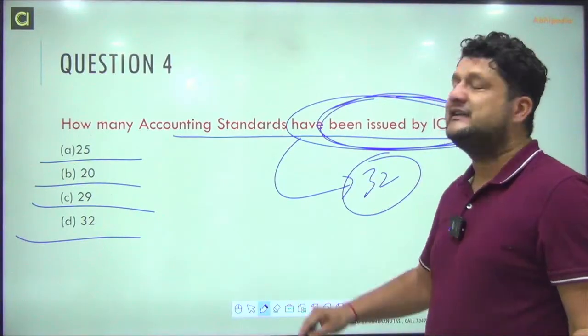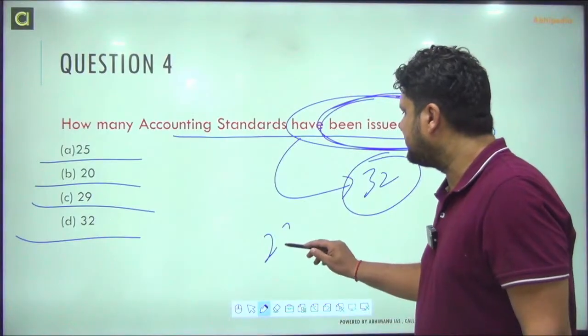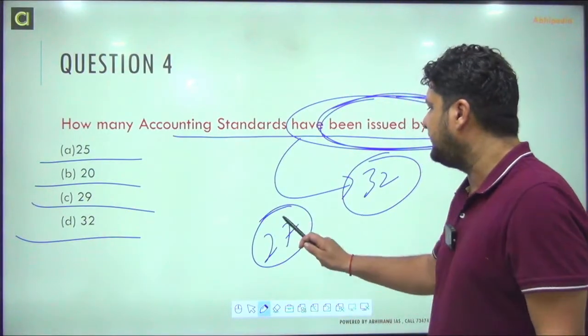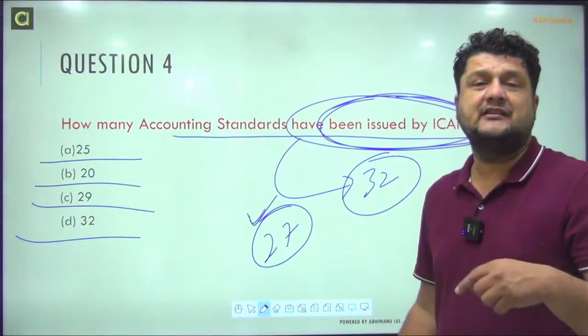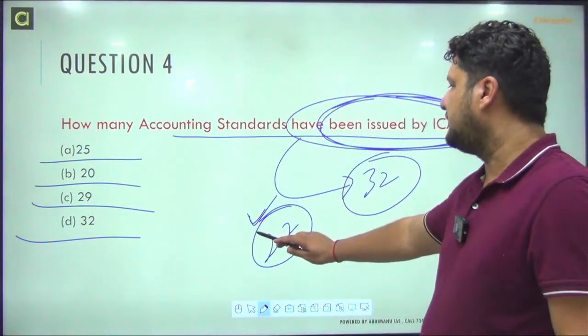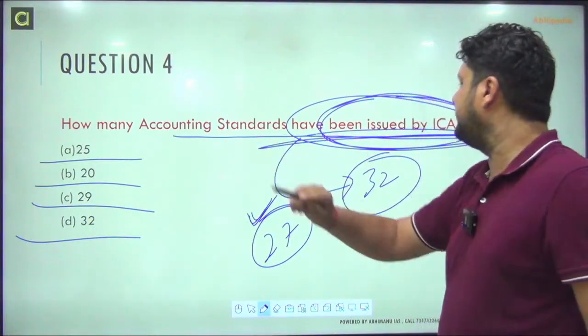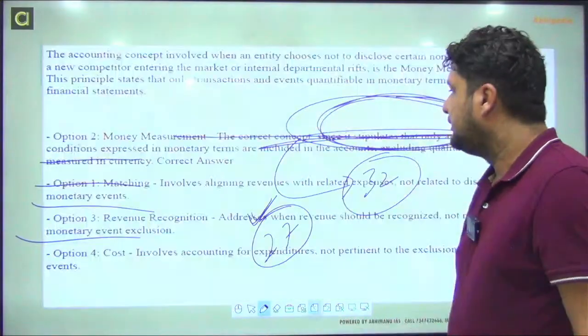But out of these, some have been merged, some have been withdrawn, and at present, at current, the number of accounting standards in practice is 27, but the total which have been issued is 32.